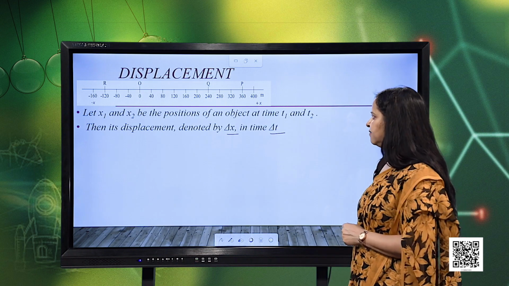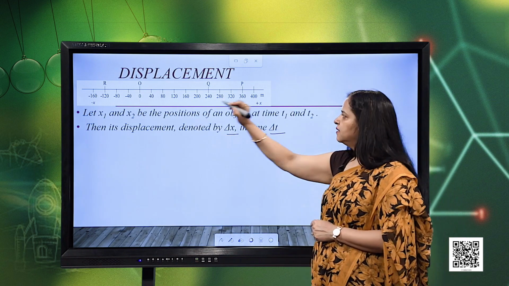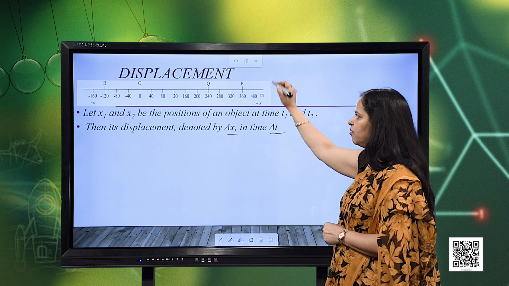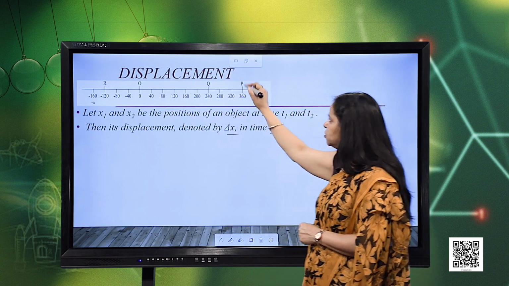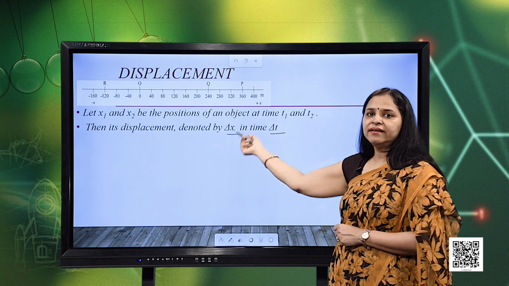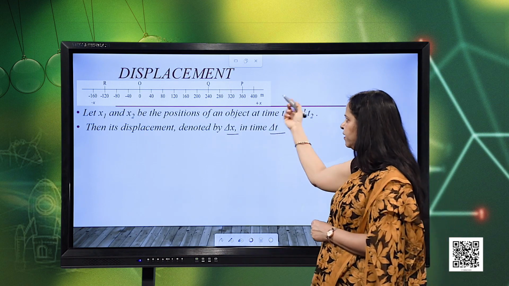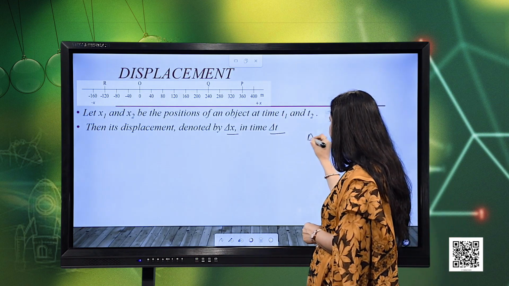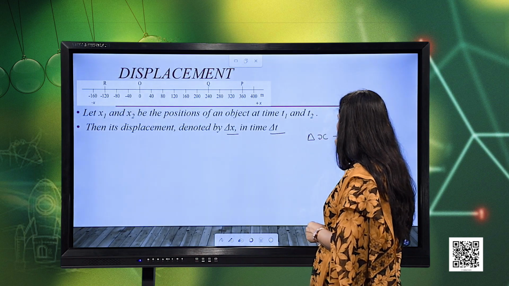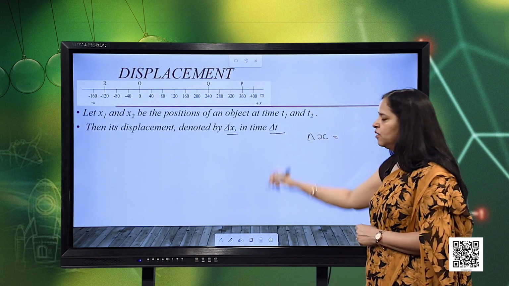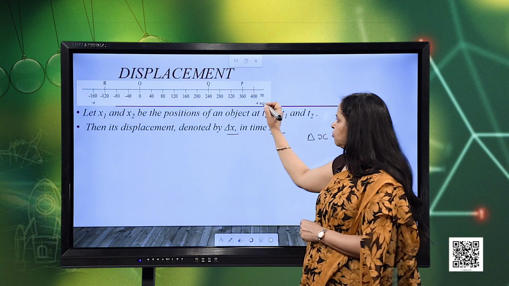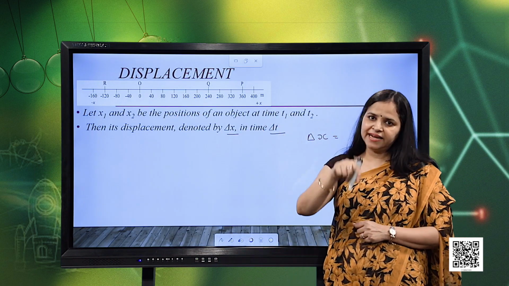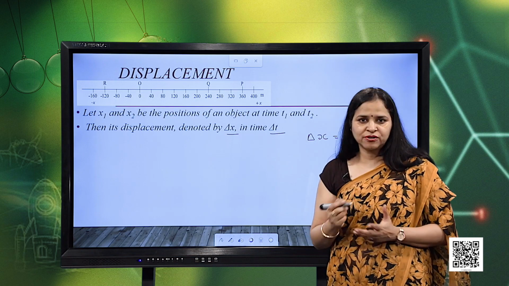So, in this case, if I consider that a particle moves from point O, that is from the origin to point P, then what is the displacement? The displacement will be delta x, and this displacement will be final position minus the initial position. So, now we are going to consider the sign as well, as displacement is a vector quantity.